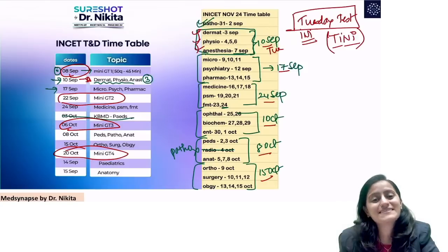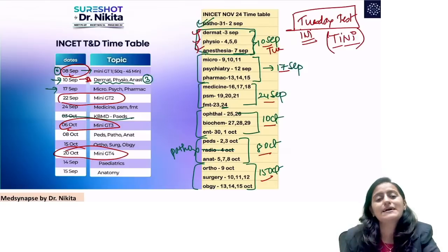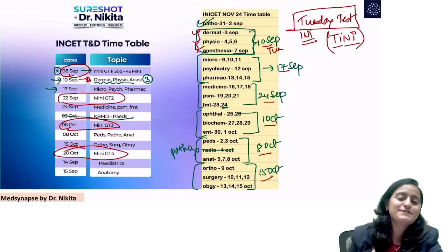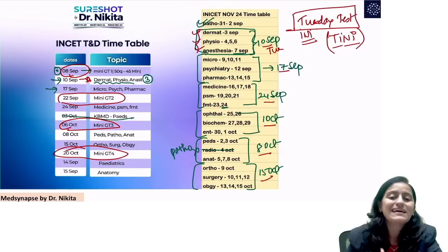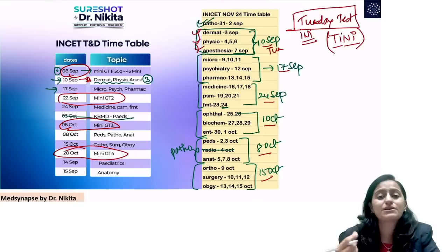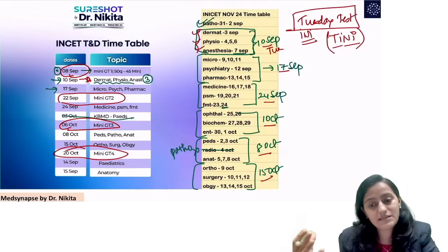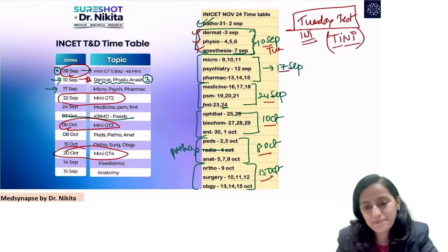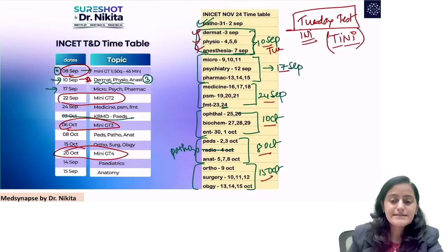No Sonal, like I said, you don't need to do that. Whoever has an active Medsynapse subscription, whether you are an FMG student, NEET PG student, or INICET student, you will get access to this INICET TND as well. This is not a separate course that needs to be purchased separately. You just need that one subscription on the Medsynapse app. Understood everyone? So this is the plan.